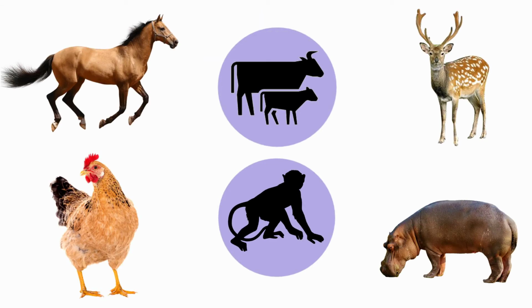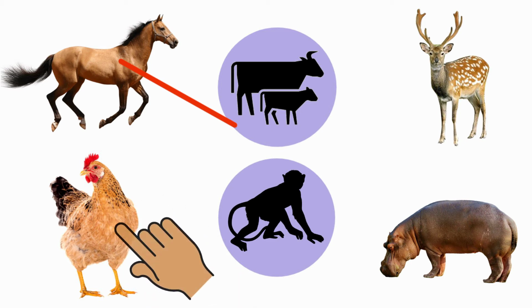First one, it is a horse. Horse is a wild animal or a domestic animal? It is a domestic animal. Yes. So we are going to match the horse to cow and calf icon.